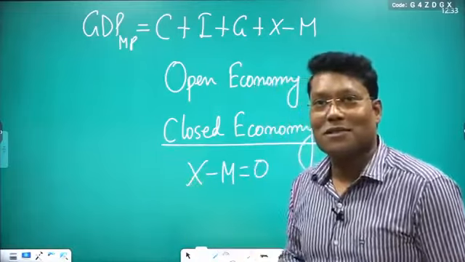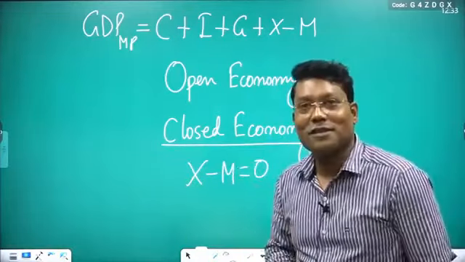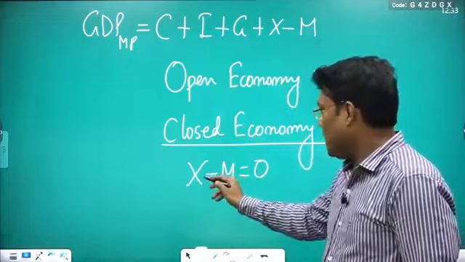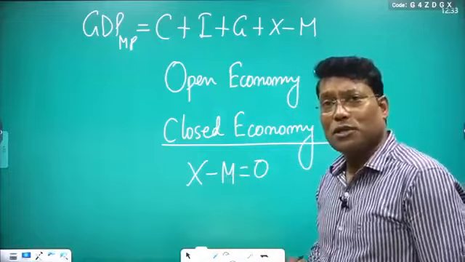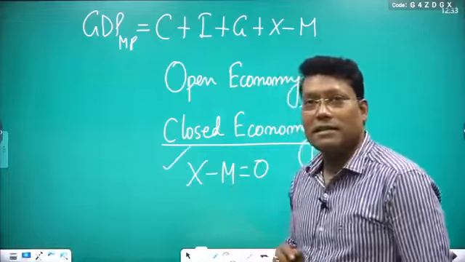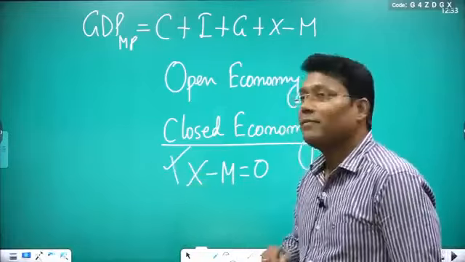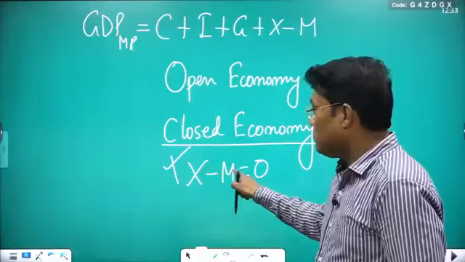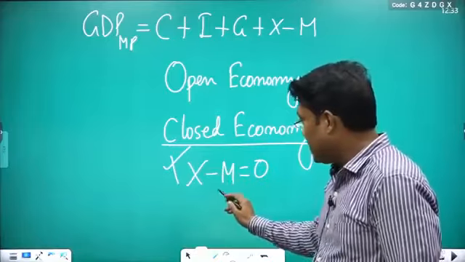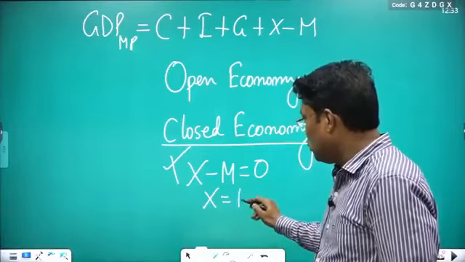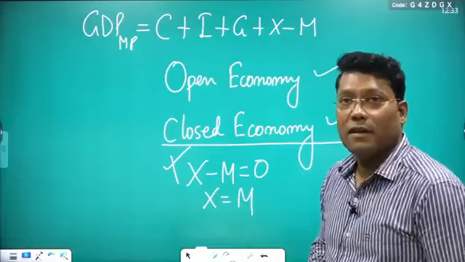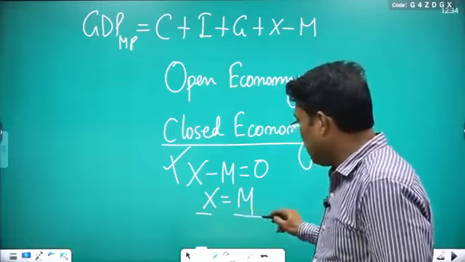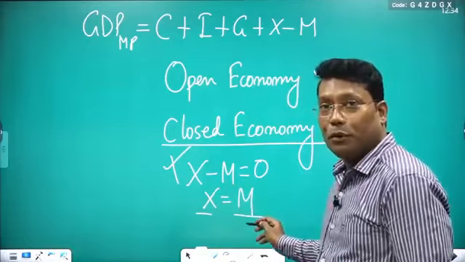This was the first option among the four. In case of a closed economy, x minus m equal to 0, and most of the students clicked it, but it is wrong. The reason is, when you write x minus m equal to 0, it implies that x is equal to m, which means export is equal to import.